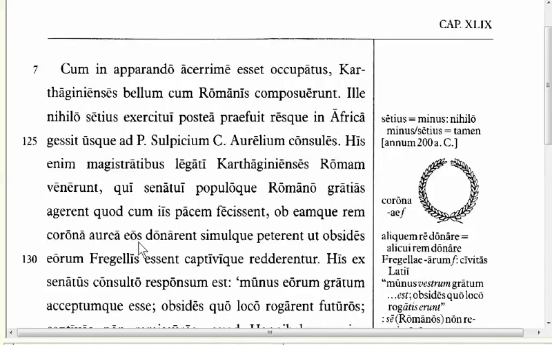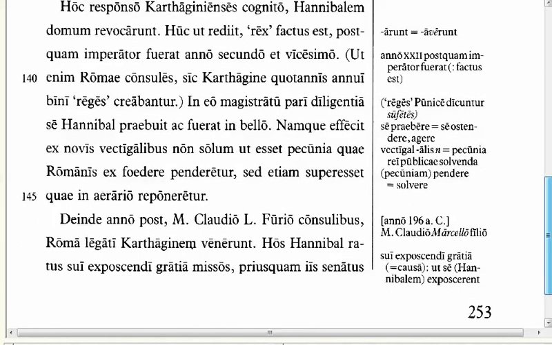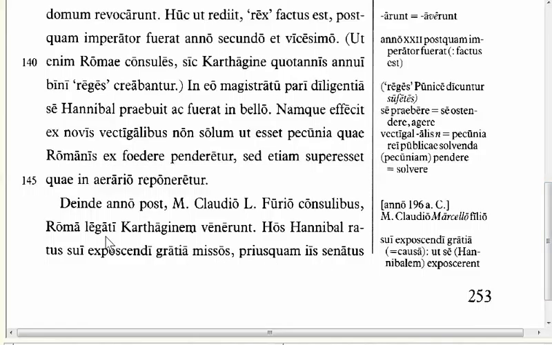Okay, the next new feature is in line 148. Here we are, line 148. We will start with hos Hannibal.